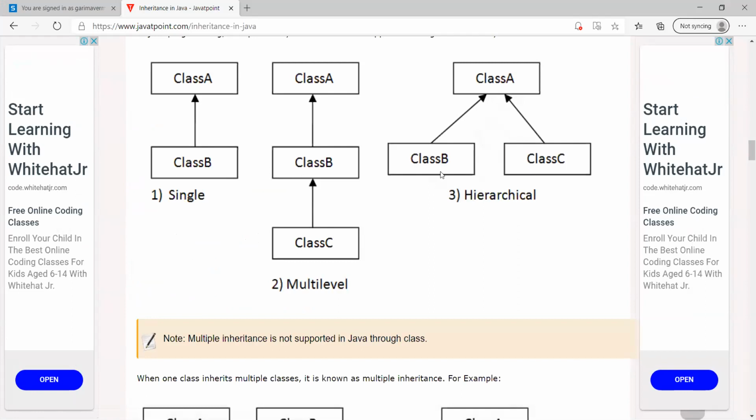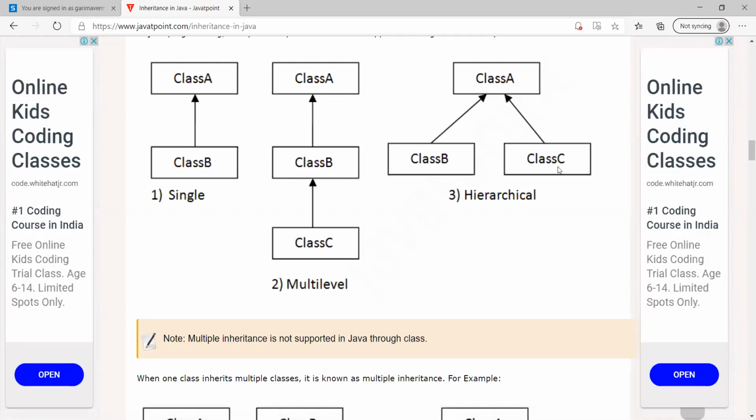Now remember this child is having a relationship with the parent, so it will inherit all the properties of the parent. This child is also having a relationship with the parent class, so obviously this will also inherit properties from the parent class. But these two child classes are not having any kind of relationship, so they are not sharing any kind of property except the property of the parent class, right? They are sharing only what is coming from the parent class. So this kind of relationship is called hierarchical relationship. So let's see the program.